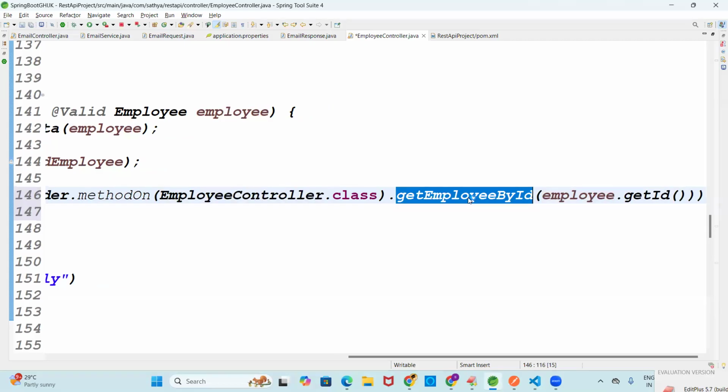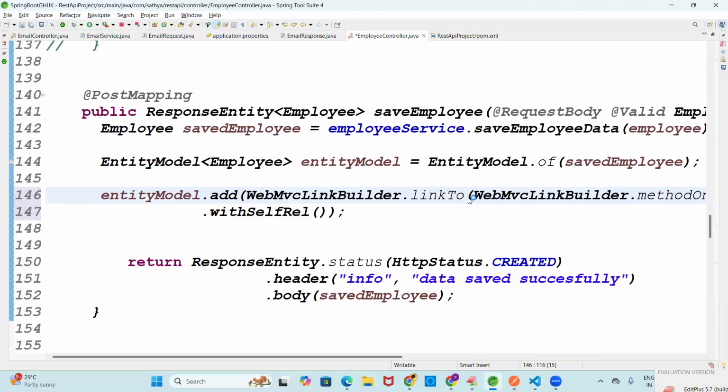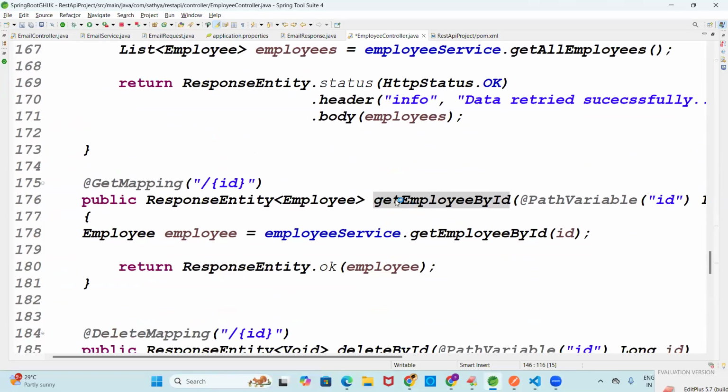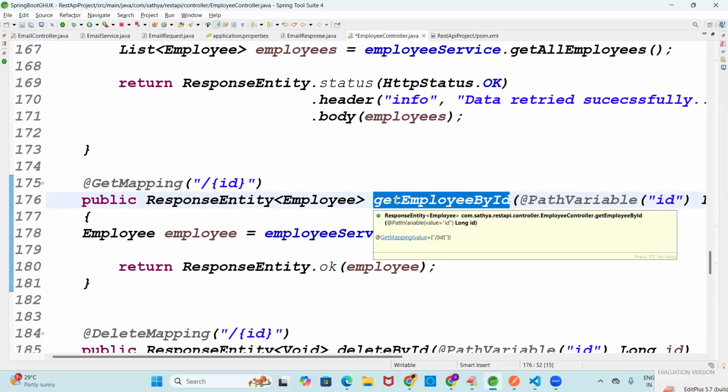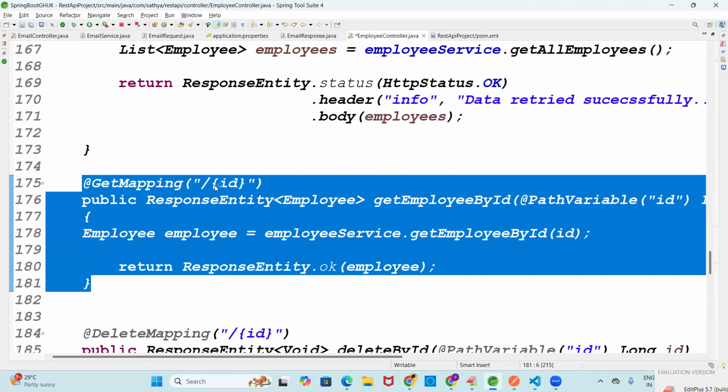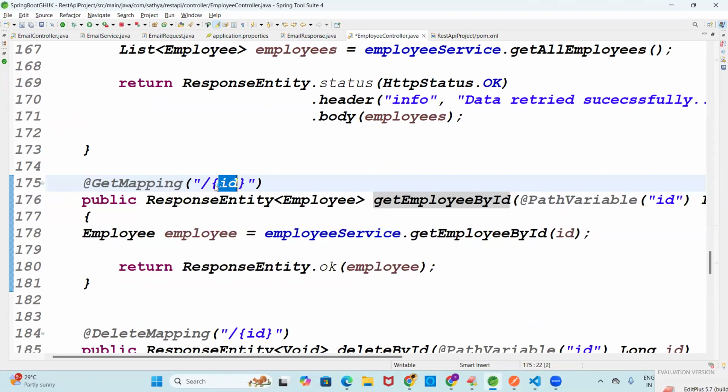Please cross check once. Here you have written the get by ID method. Can you please cross check whether the get by ID method is there or not? Yeah, this is a get by ID method, right? Here, what is the method name you have taken? See, this is a getter method, guys. We get the data based on ID.